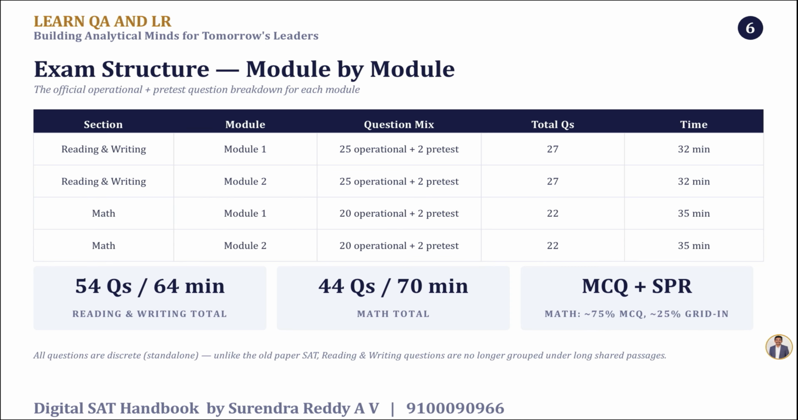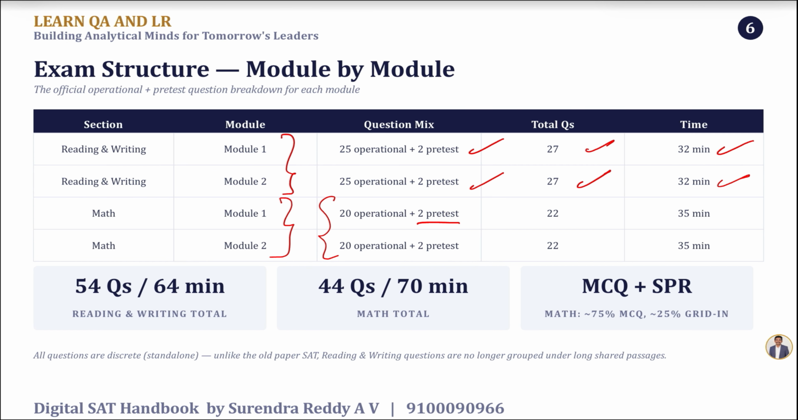What is the exam structure then? You will have 2 reading and writing modules and 2 math modules. These are the number of questions, and the time for each section is mentioned there. I'll talk more about the mathematics part because I handle math in person. There'll be 20 operational questions and 2 pre-test questions in each module. So the count of math questions would be 22 and 22, 44 questions to be answered in 70 minutes.